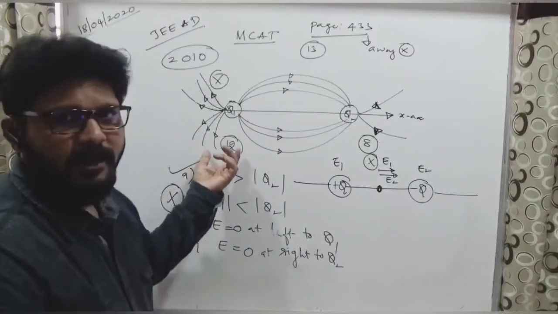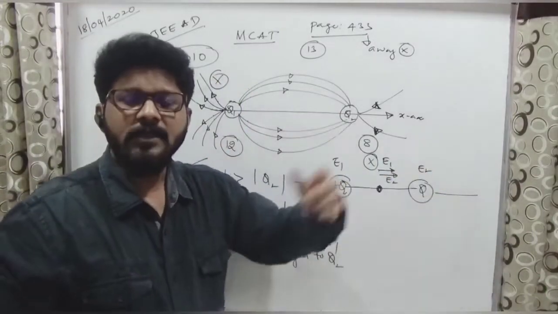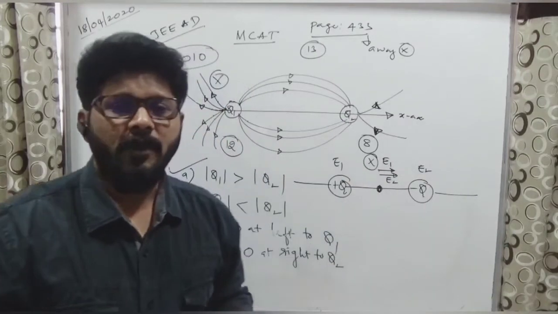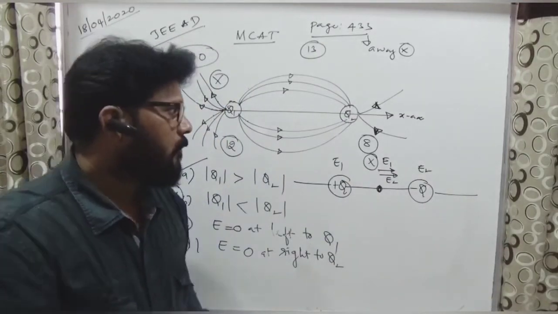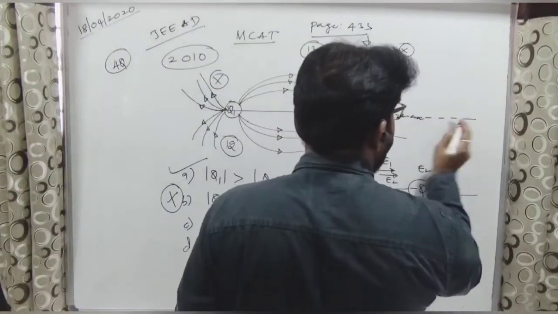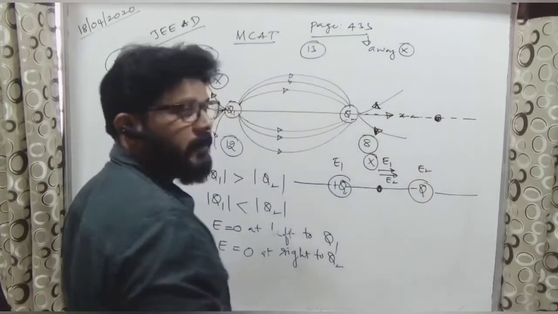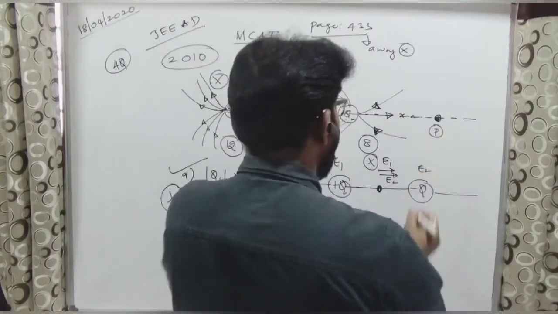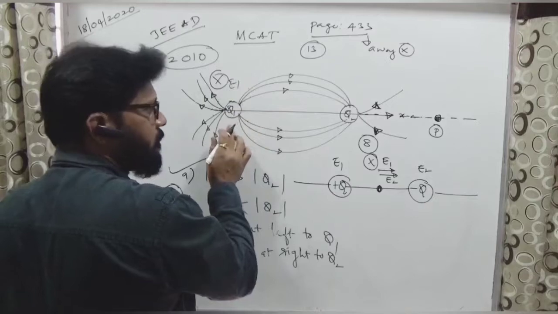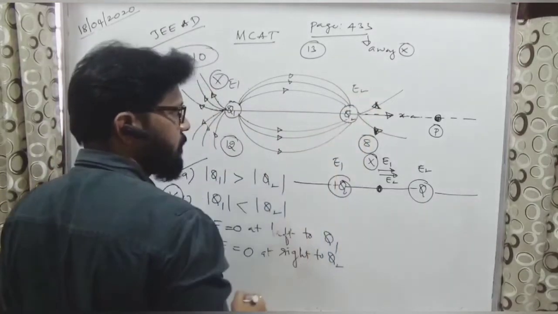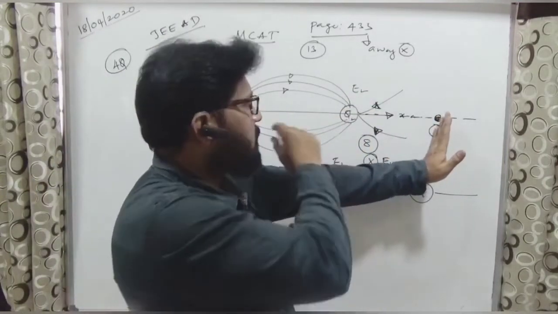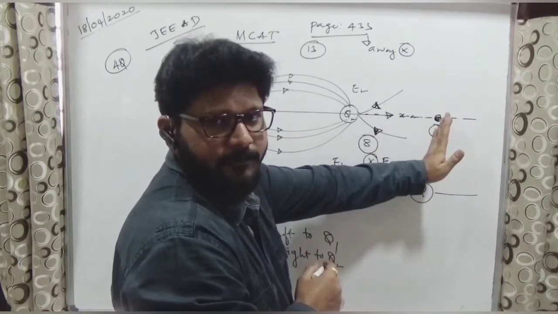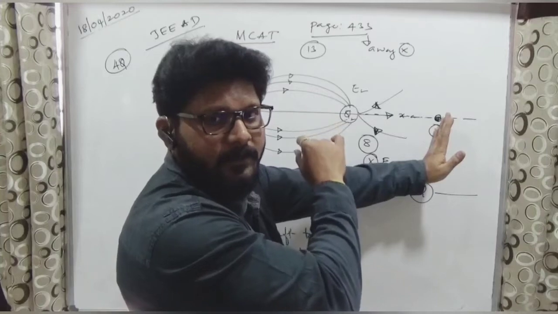on this side, because this is a bigger charge. Always it will be lying towards the smaller charge. That means the electric field can be nullified towards the smaller charge. Right? So at this particular point, the electric field intensity will become 0. If you want to cross-check, let E1 be the electric field due to the first charge, E2 the electric field due to the second. At this point, as this is a positive charge, is E1 away or towards? E1 is away.